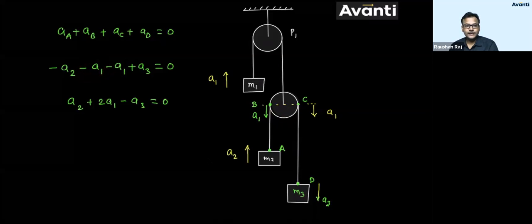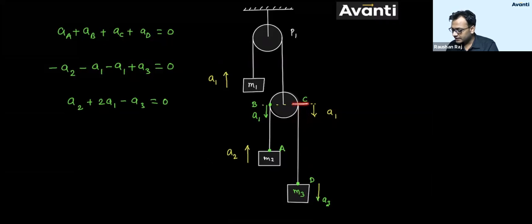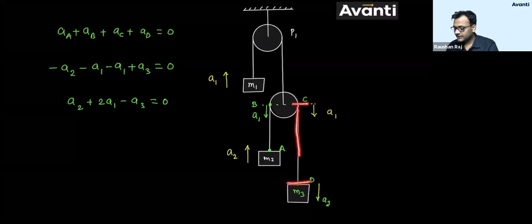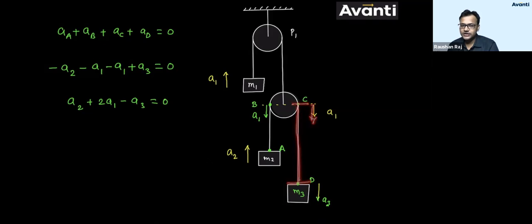Minus 1. Similarly, if I talk about C point, it is also coming down. So because of C point coming down, tell me what will happen to the length CD here? This length of string will again have the tendency to decrease. However, it will not decrease, but the tendency is what? To decrease. So I have taken minus 1.